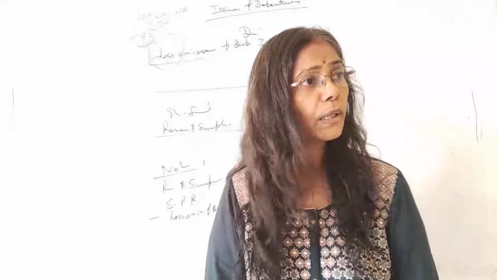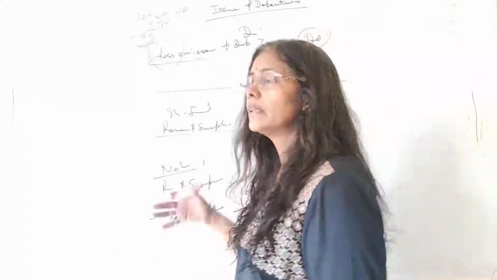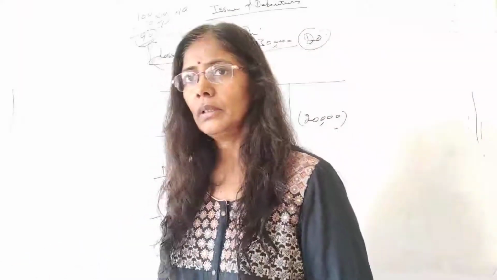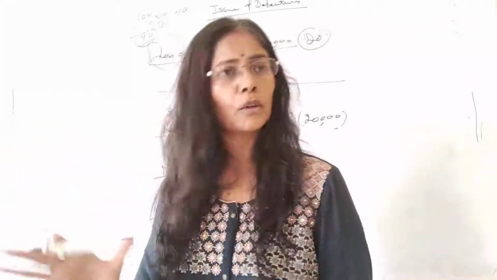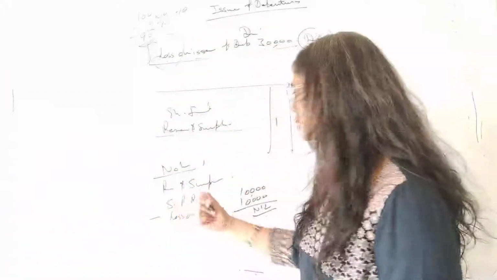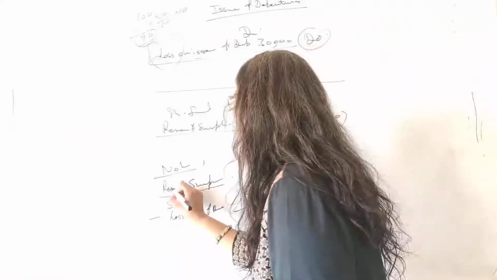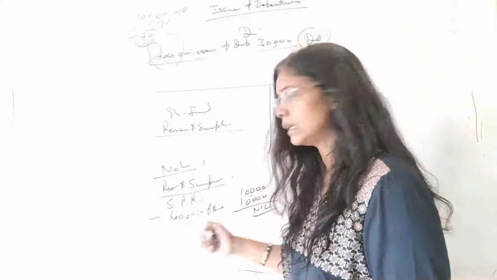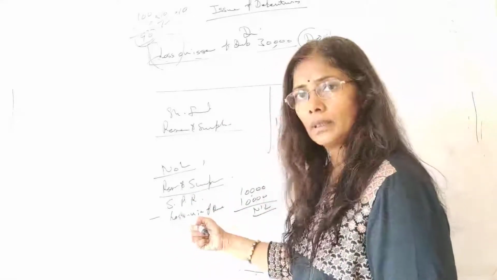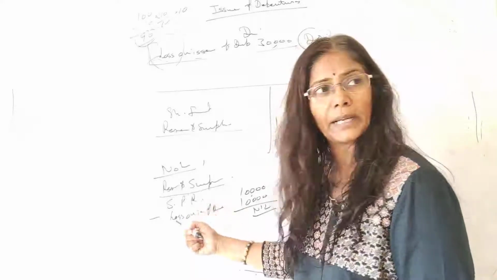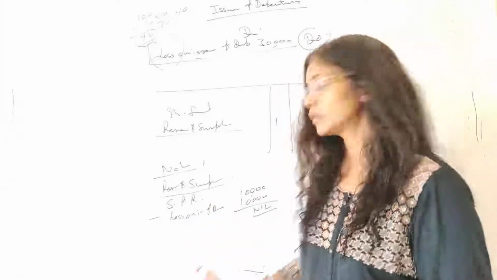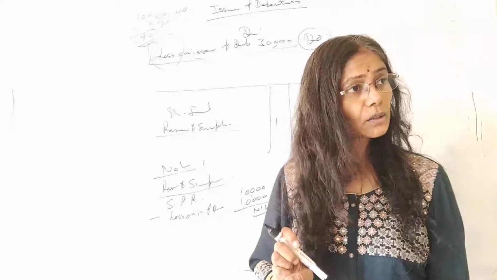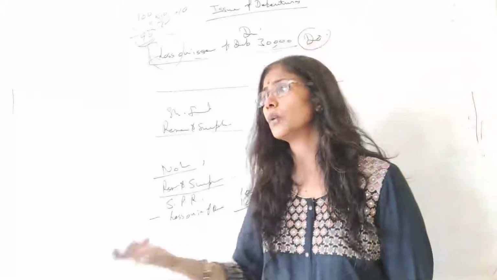Have you understood? Here we are learning how to show it in the balance sheet. Security premium reserve is a part of your reserve and surplus. I have prepared the note of reserve and surplus. Then you have shown the security premium reserve, and we have reduced it, I mean, we have utilized this for writing off loss on issue of debenture. So its balance is nil. Understood that? Now 20,000 more I have used.